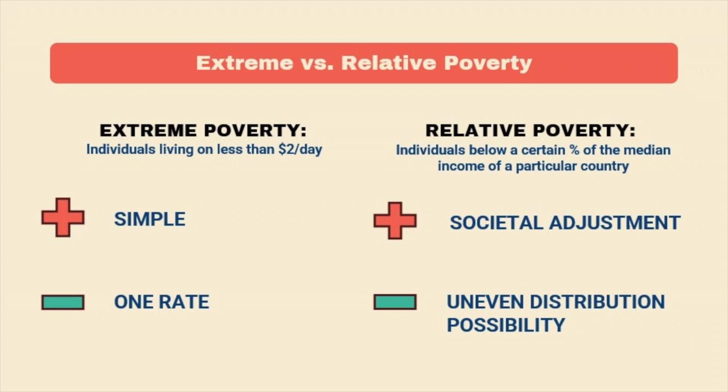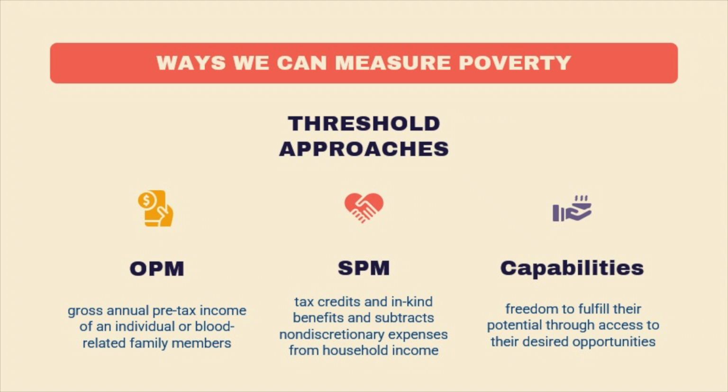The relative poverty measure is comparative economic deprivation, according to Iceland, that shows how an individual is doing compared to the rest of the members of that society. A flaw of this measure is that the incomes below the median are not always an even distribution, so this could underestimate the amount of people facing poverty. Let us now explore the most common ways of measuring poverty.